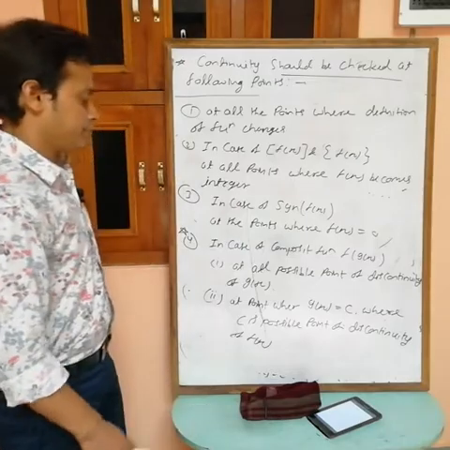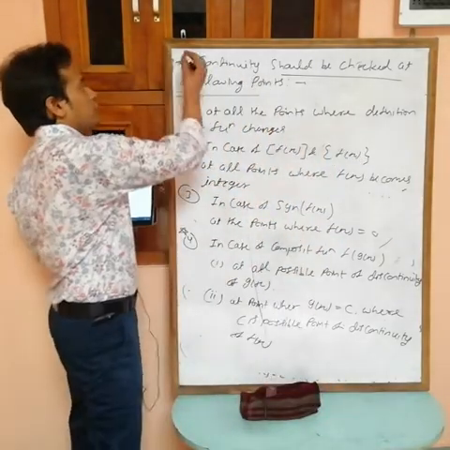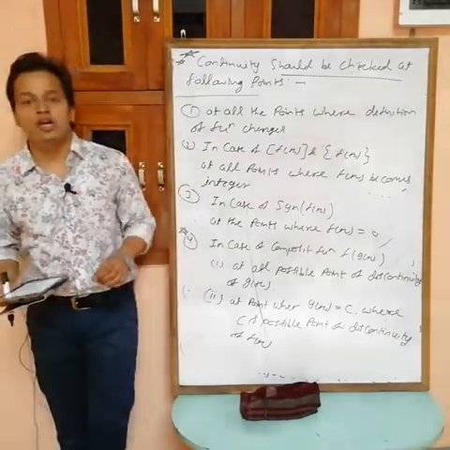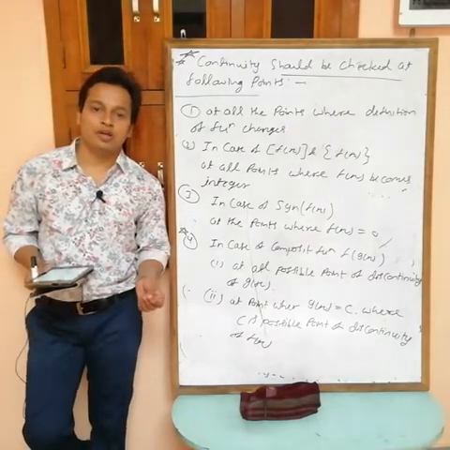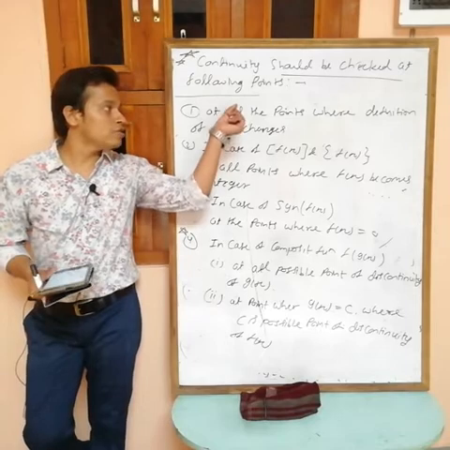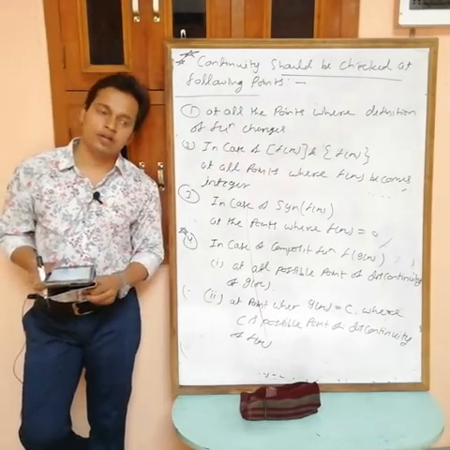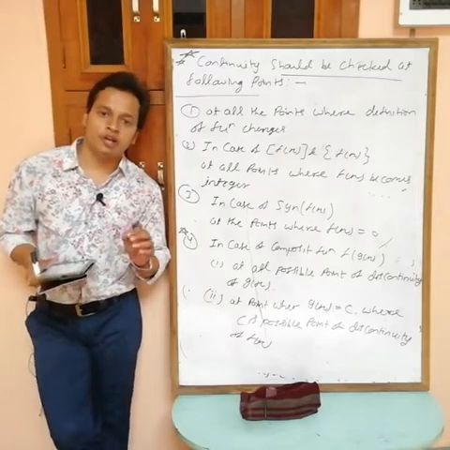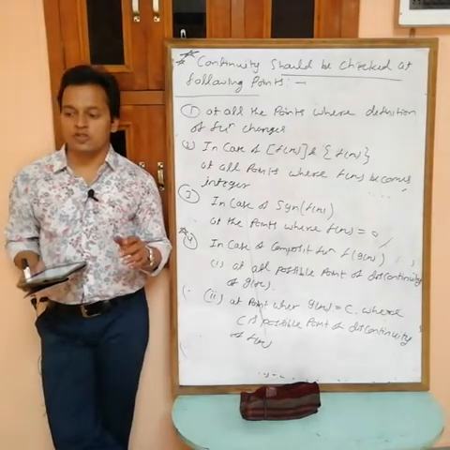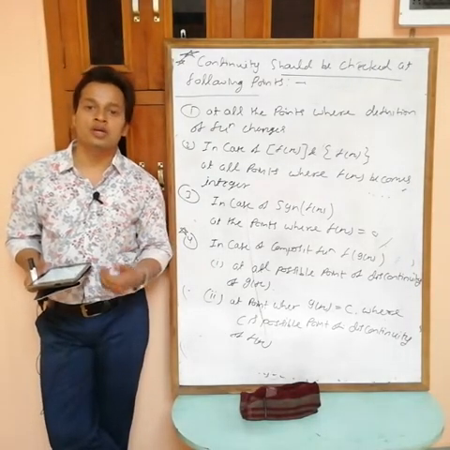So write down and remember this: continuity should be checked at the following points. Suppose a question is given in the form of find all possible points of discontinuity, then we have to use this. In case of a defined function, check continuity at all the points where the definition of the function changes, that is, before x equals a one value and after x equals a another value.